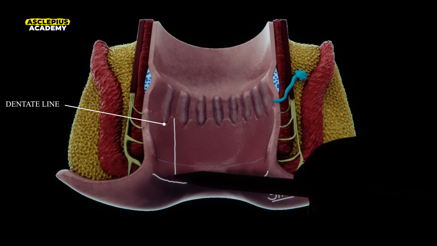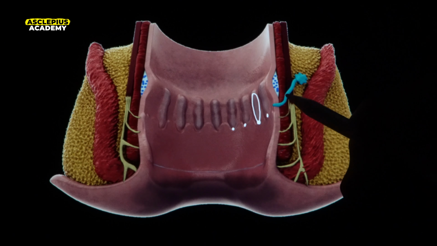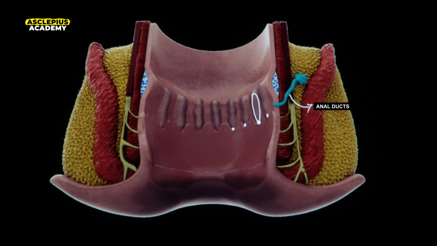Now coming back to this diagram, distal to these longitudinal mucosal folds called columns of Morgagni, there are a number of openings. These openings are openings of anal ducts. Anal ducts open at the distal end of columns of Morgagni. The other name of these openings is crypts of Morgagni. Now this anal duct will be draining anal glands.